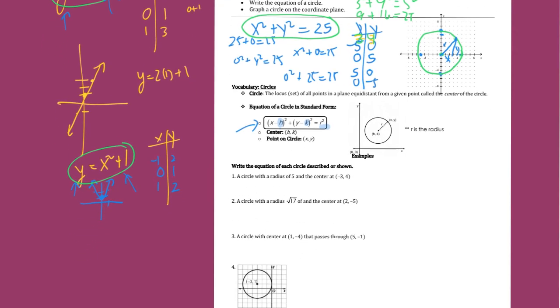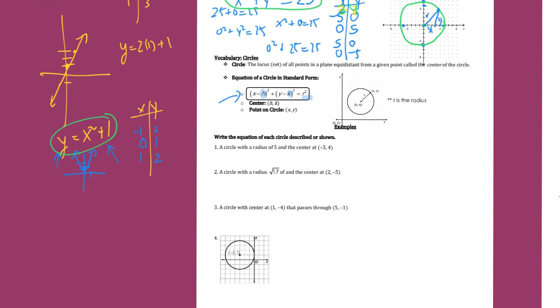So let's look down here. It says, can you write the equation of a circle who has a radius of 5 and a center at negative 3, 4? And here's kind of where it gets a little spicy. If this is the transformation formula, the parent is x squared plus y squared equals the radius squared. Again, the two things we're going to change would be the center and the length of the radius. So we're going to go x minus, and because the x coordinate is negative 3, we're going to plug in negative 3, and we're going to square it.